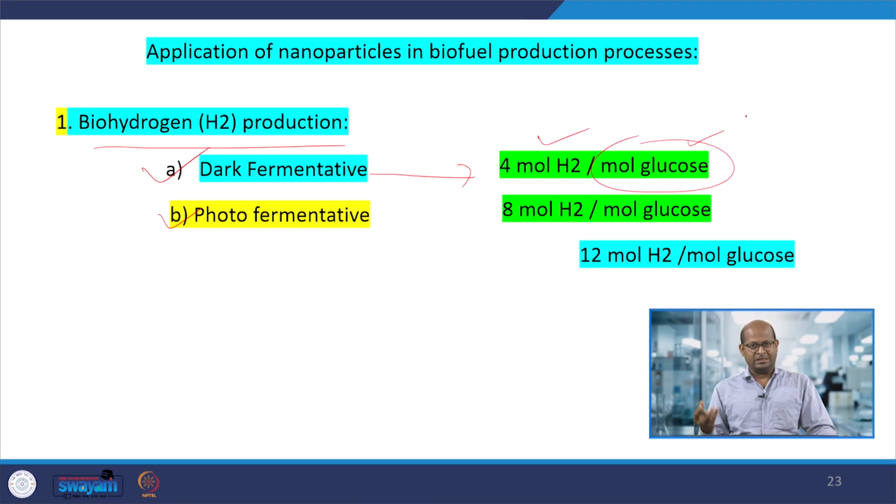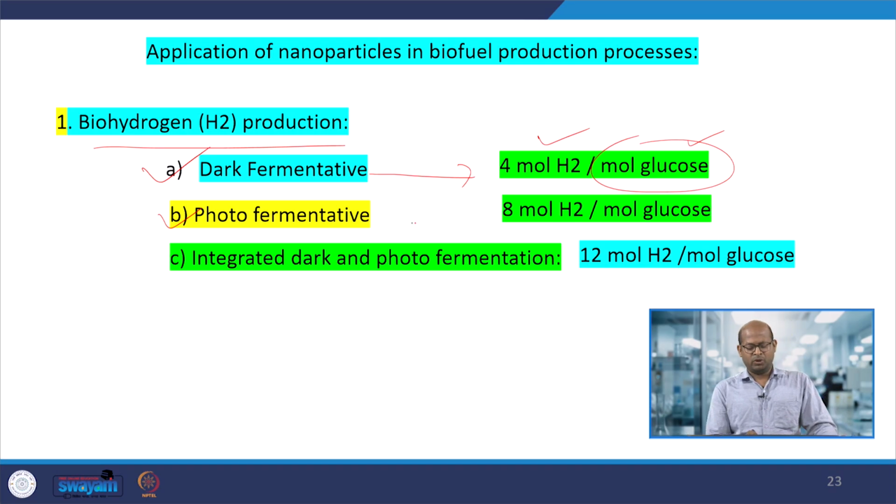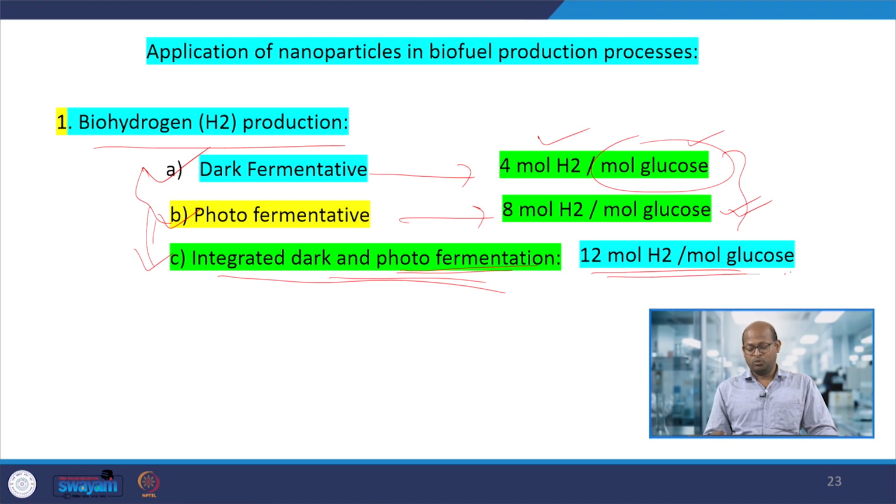So if glucose is the substrate, photo fermentation is usually a little better, where light is also used with the nanomaterial, so the rate of production is higher, although other side reactions are also possible. And we can use both dark and photo fermentation, which is called the integrated method for biohydrogen production. The effluents left from the dark fermentation process are charged into the photo fermentation process. That way we can get more hydrogen.